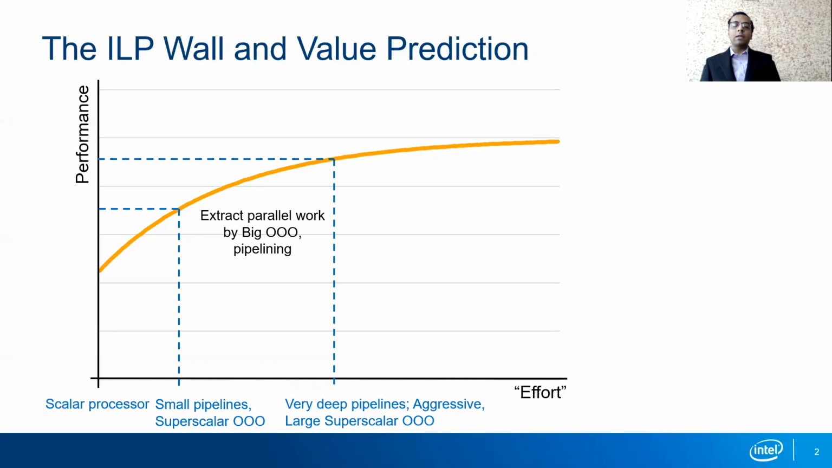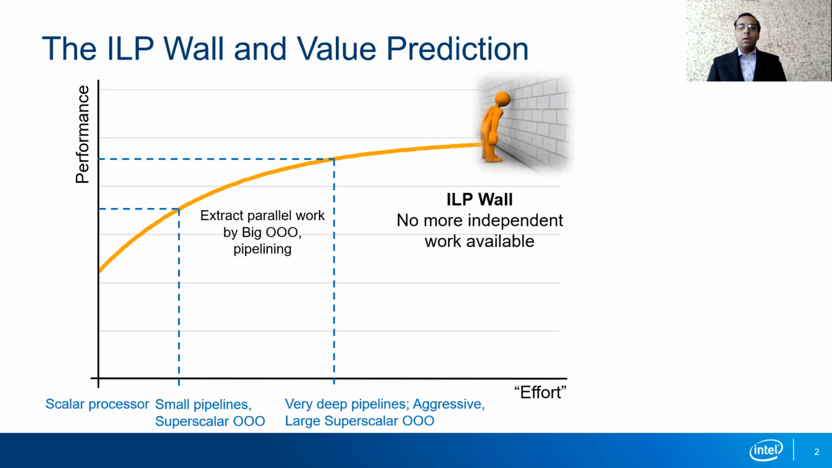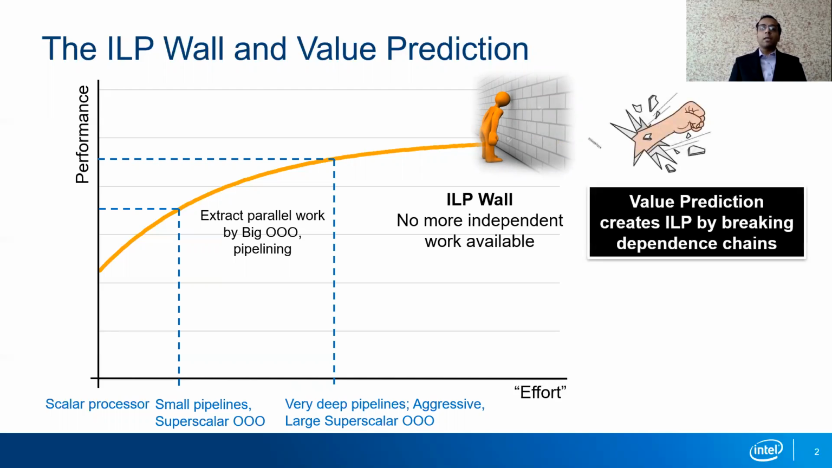However, we are now flattening this curve and we are beginning to approach the ILP wall, a situation where there is not enough parallelism left in the workload to increase the performance. Value prediction was proposed as a means to break true data dependencies and thereby increase the ILP of the program and scale through the ILP wall.